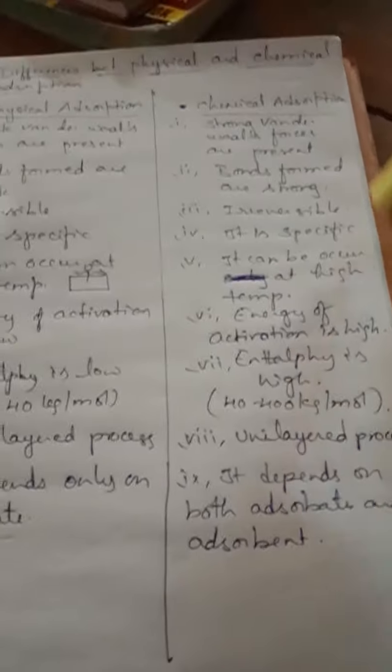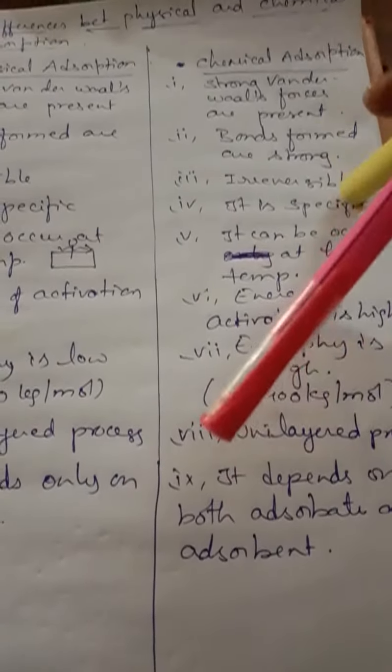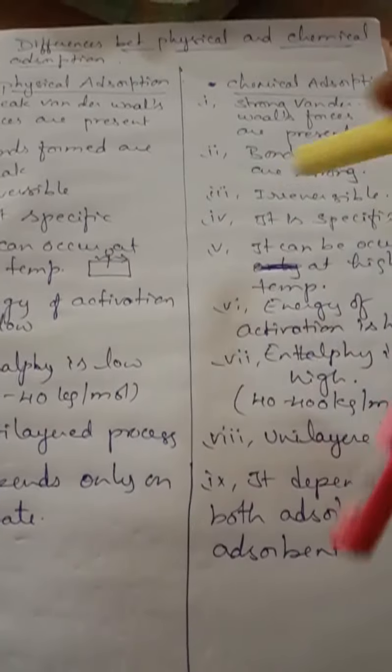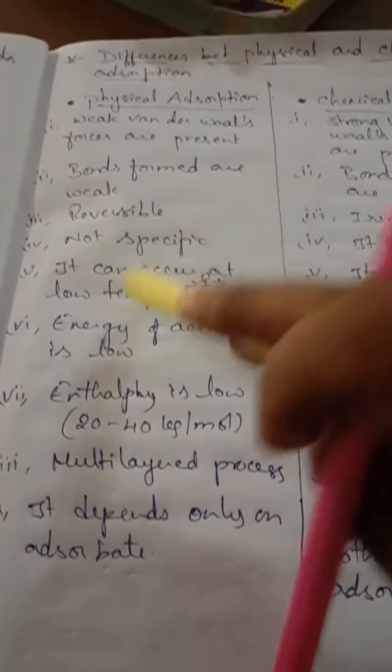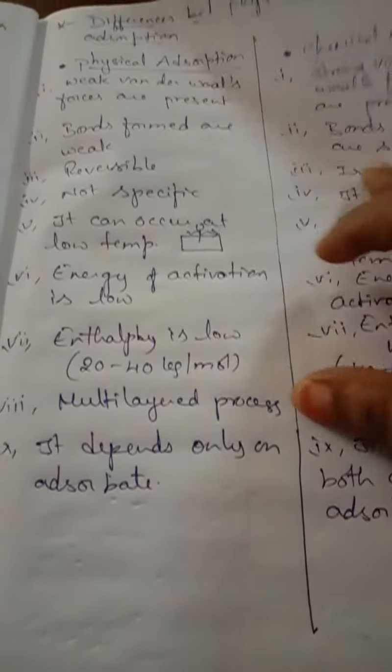Whereas chemical adsorption is specific. That means the adsorbent and adsorbate have to react with each other, and only then does chemical adsorption take place. That is why it is specific. Understand? Physical adsorption can occur only at a very low temperature.